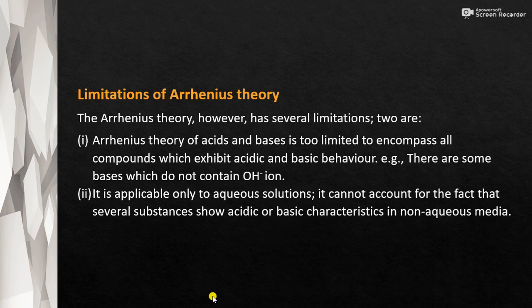The next is that it is applicable only to aqueous solutions. It cannot account for the fact that several substances show acidic or basic characteristics in non-aqueous media. Not only in aqueous solutions but also in non-aqueous solutions, some substances show acidic and basic behavior. So these are the limitations of Arrhenius theory.